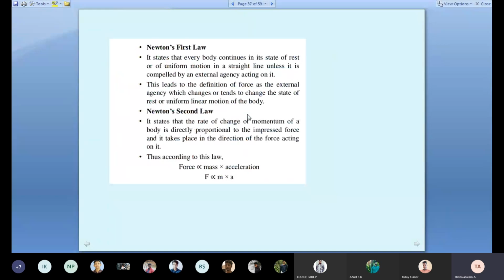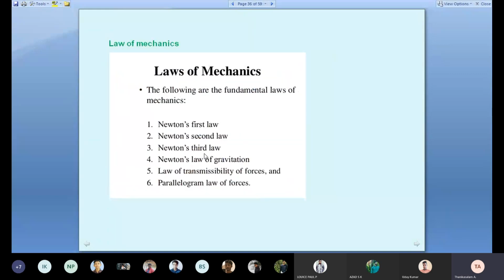Then the laws of mechanics: Newton's first law, Newton's second law, Newton's third law, and Newton's law of gravitation. Everyone knows Newton's first law. What is Newton's first law? A body in a state of rest or moving in a straight line continues so unless a force acts on it. Suppose a fan is hanging at rest. Now switch it on, and it rotates uniformly. So Newton's first law says a body stays at rest or in uniform motion in a straight line unless a force acts on it.